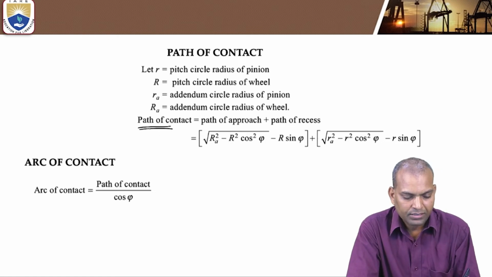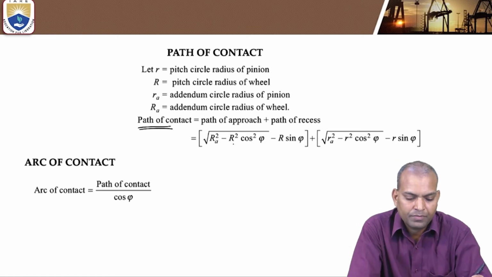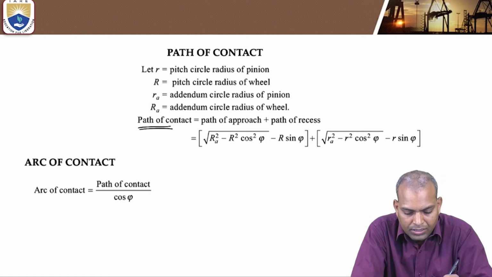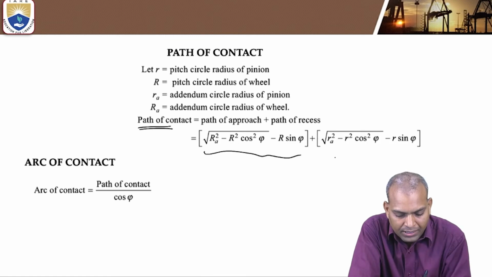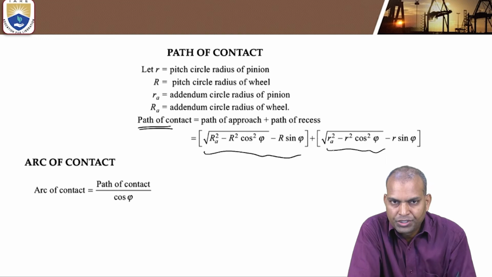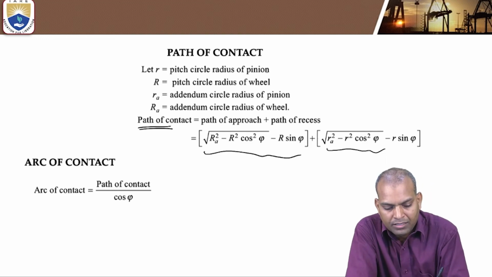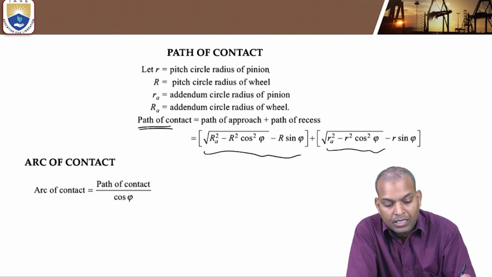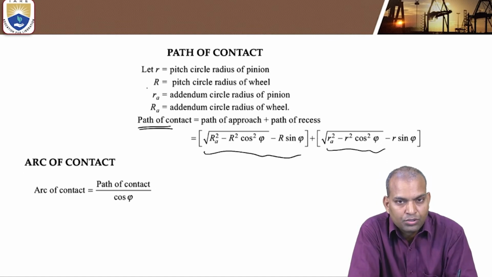Capital R indicates pitch circle radius of the wheel. Here there are two portions, capital letters and small letters. One is path of approach and one is path of recess. The small letter relates to the pinion. Capital letters relate to wheels or gears.